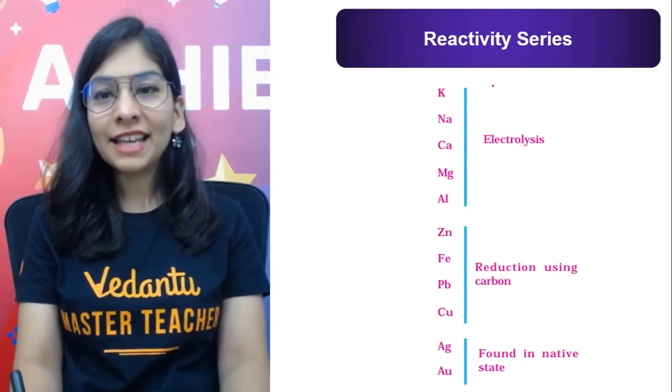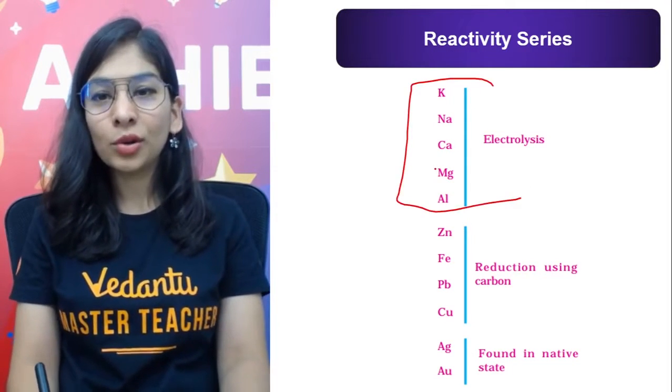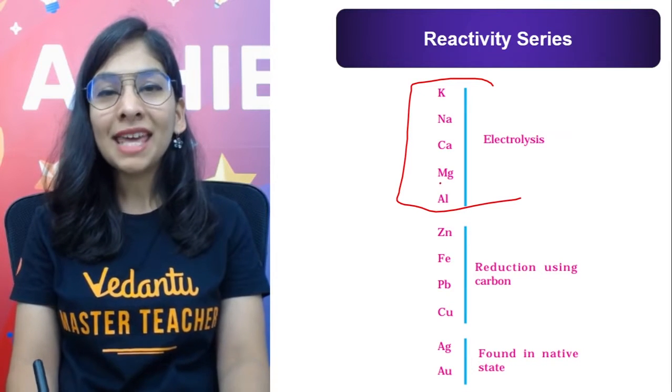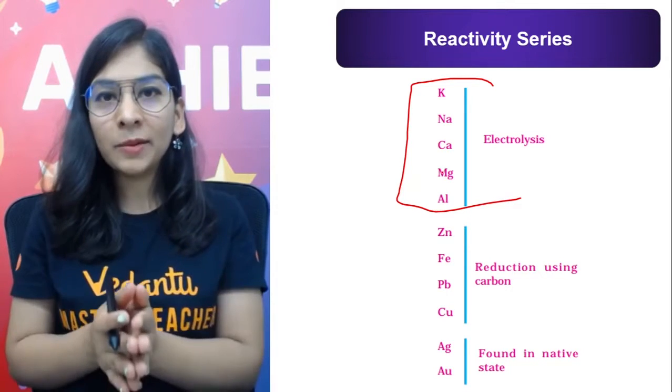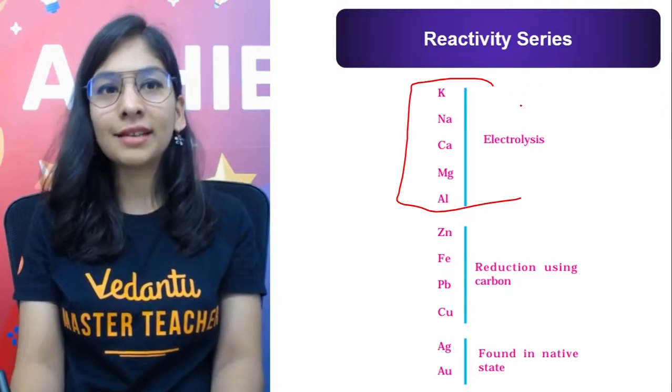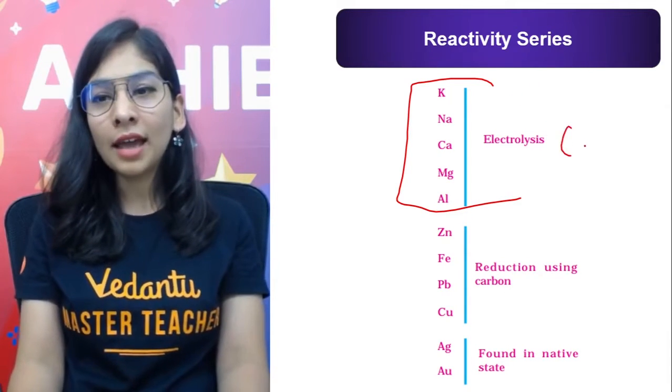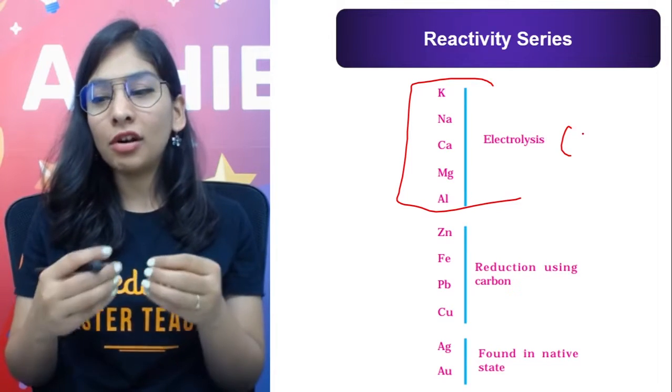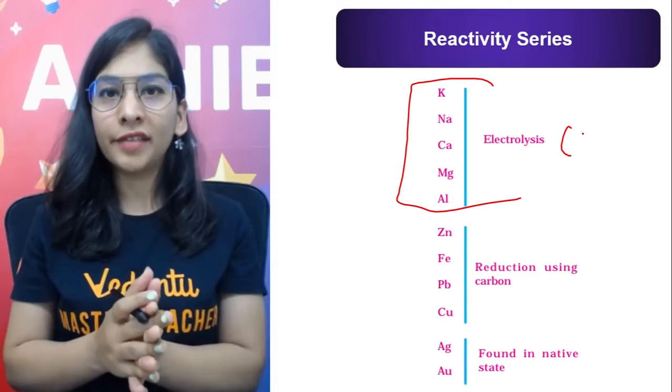Okay. So as I told you, potassium, sodium, calcium, magnesium, aluminium, these are the reactive metals. This is the reactivity series. And when we move down in the reactivity series, reactivity decreases. And here reactivity simply means their tendency to lose electrons so that they can combine easily with other substances.